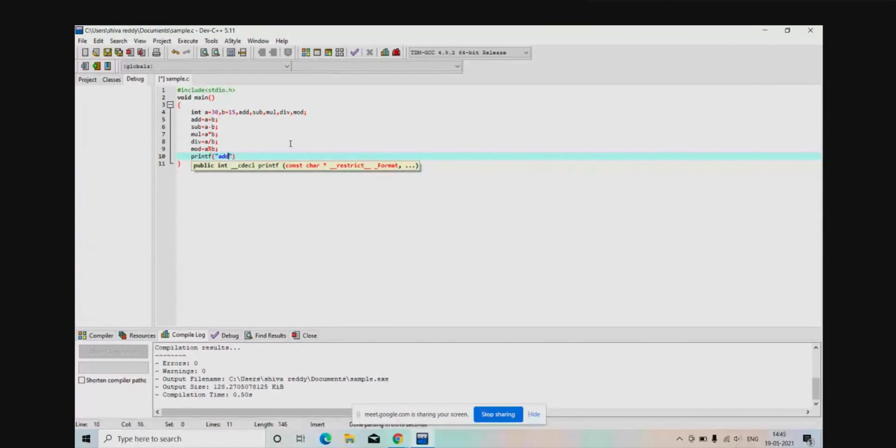Addition of a comma b is percentage d. Now I want to write slash n because in the next line I want to see the next. Comma, what value do you need to print? That add.